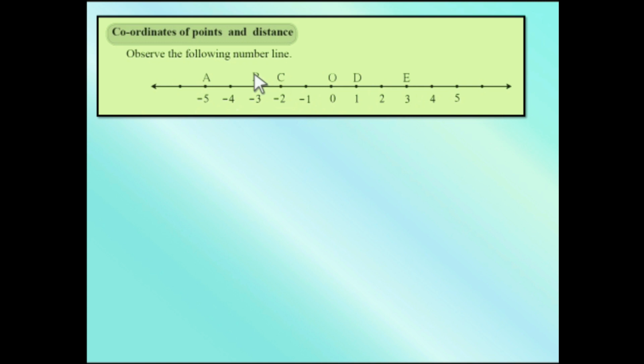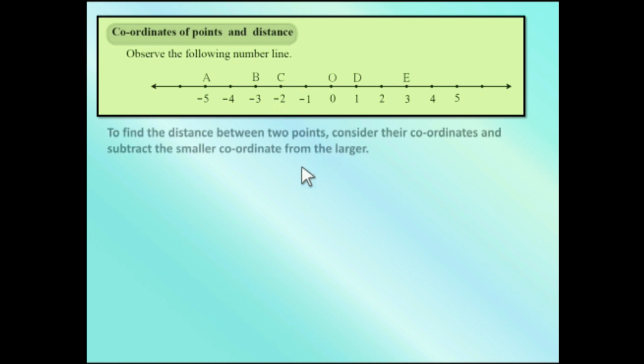The number which is placed along with the alphabet is called the coordinate of that alphabet. Right? Coordinate of E is 3. Coordinate of C is minus 2. Clear? Yes. To find the distance between 2 points, consider their coordinates and subtract the smaller coordinate from the larger. So if your concepts are very clear, as I say, concepts are to be very clear.